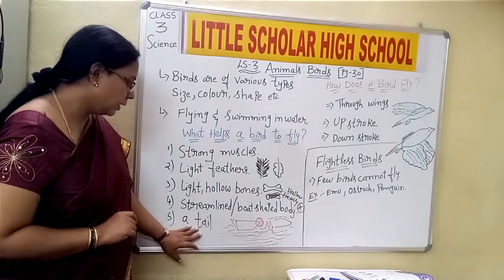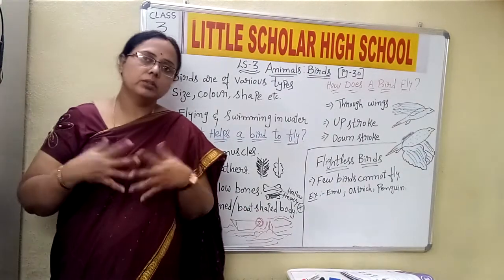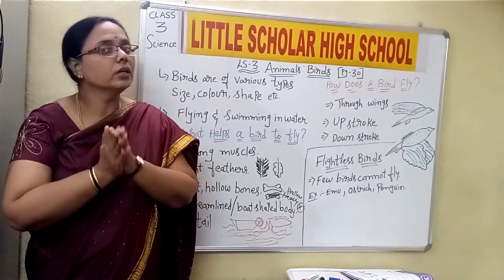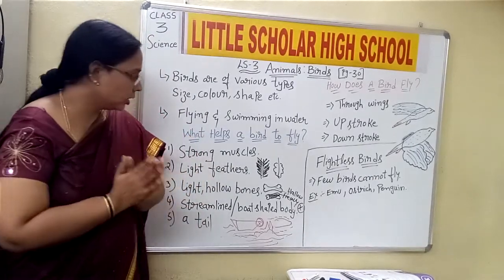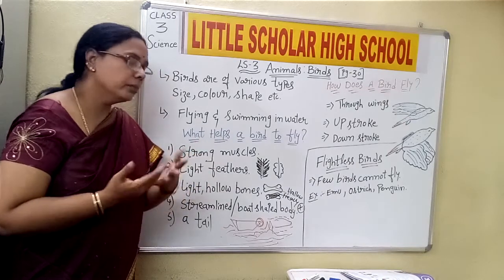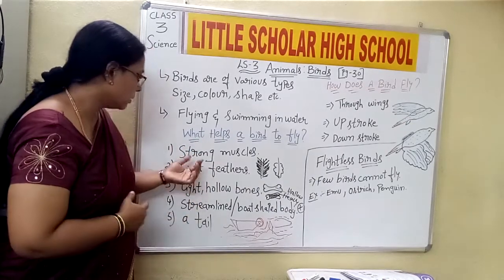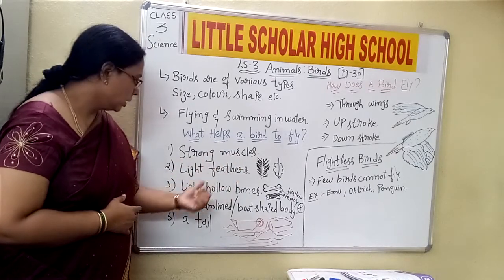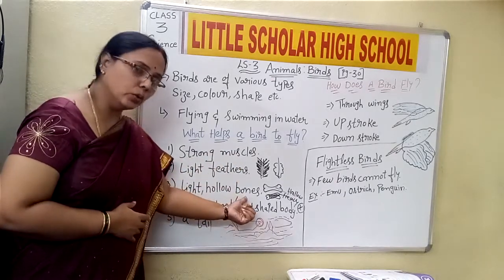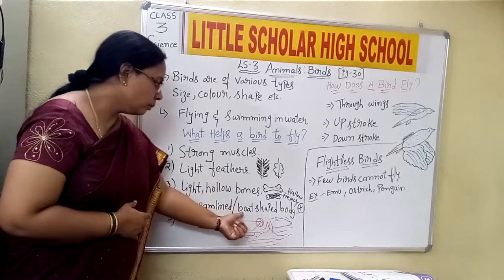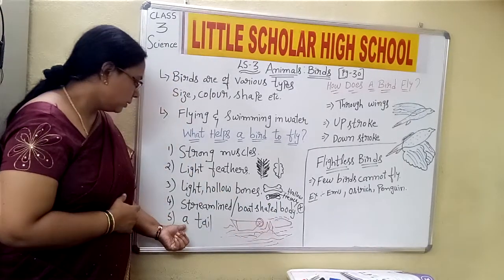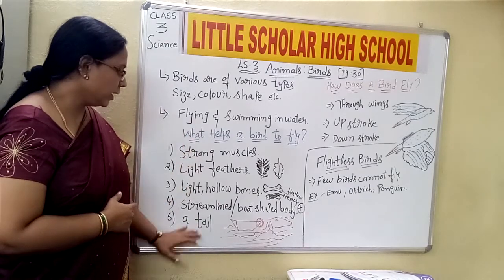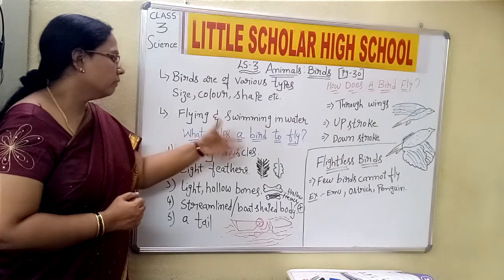Now a tail. All of you know that birds have a tail. This tail helps the bird to change direction. Understood, children? Now what helps a bird to fly? We discussed all the points. Strong muscles, light feathers, light hollow bones, a streamlined board-shaped body, and a tail which helps in changing direction. This makes the bird fly.